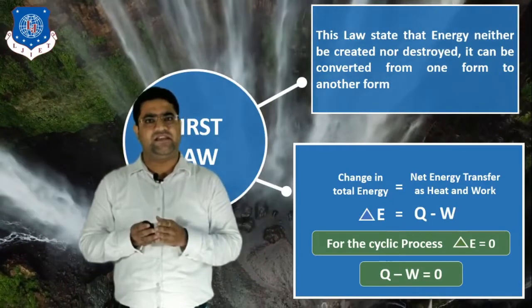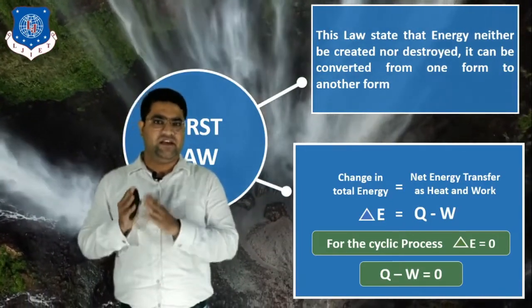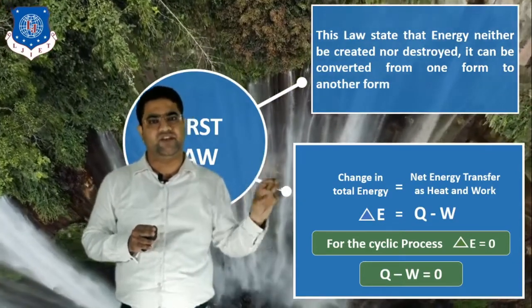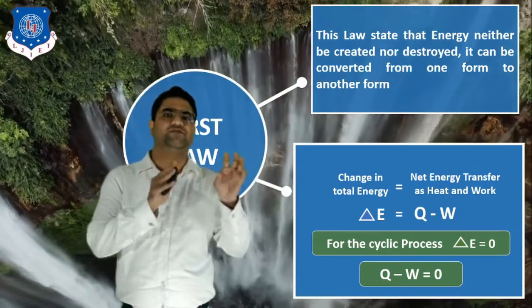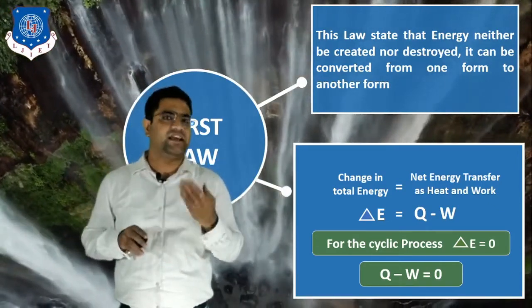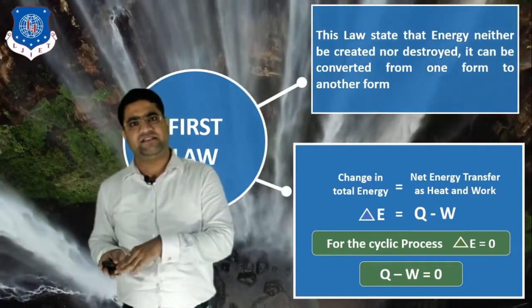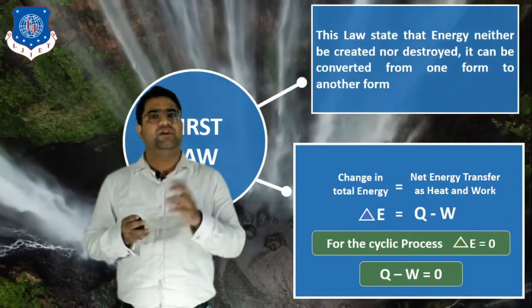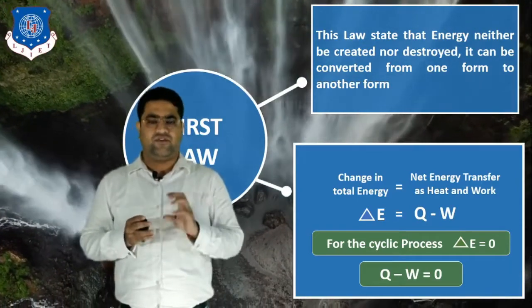So finally we can say that the change in total energy delta E is equal to the change in the internal energy, that is delta U. So delta E is equal to delta U. And if we talk about the cyclic process, what happens in a cyclic process? The initial state and the final state are the same. So we can say that there will be no change in any kind of total energy.